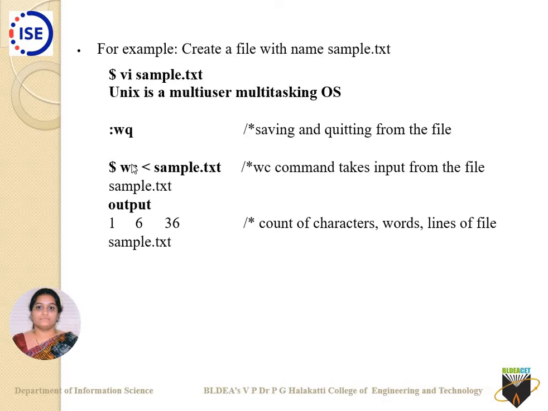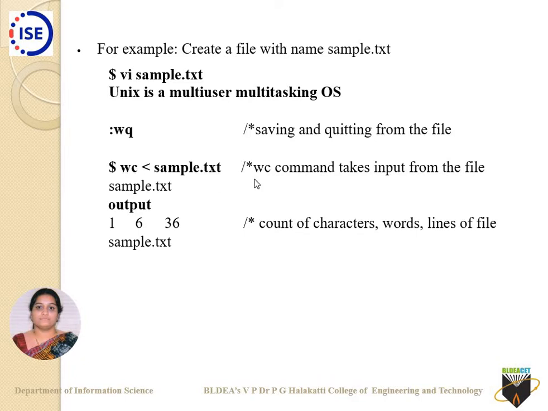Now I use WC as a command, but here you can see that I have used a less than symbol. This is called a redirection symbol. I say that for this WC command, I want the input to be taken from a file called sample.txt. Sample.txt has this particular text here. Now how this is interpreted by your shell is, this is your input file. As I have used a redirection symbol, for input it is the less than symbol, and for output it is the greater than symbol. From here this has to act as an input to your WC.